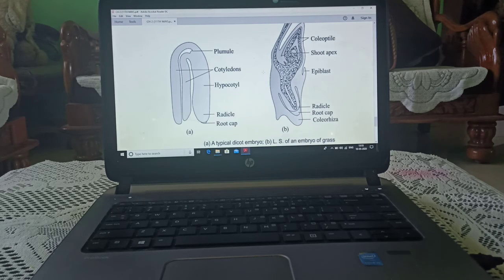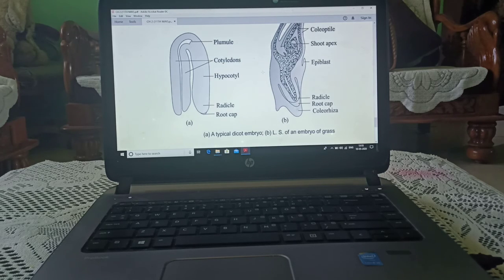We can see this diagram. This first diagram is the typical dicot embryo. You can see this is the plumule, these are cotyledons, this is the hypocotyl. This is the radicle. Root cap means the lower portion will form the root, and the upper portion will form the shoot area.